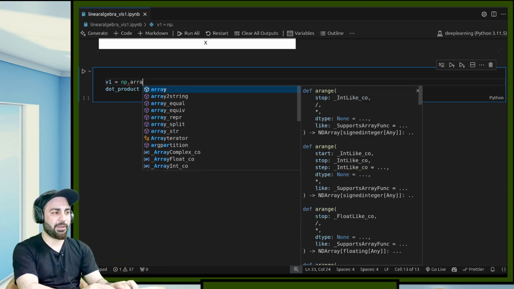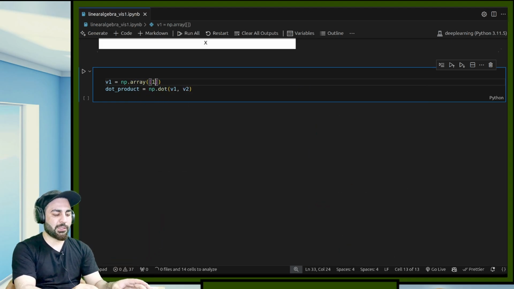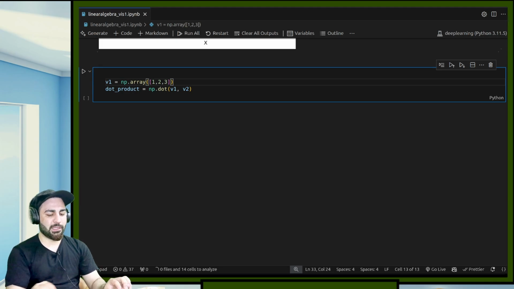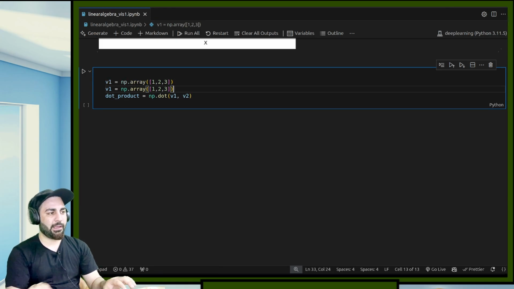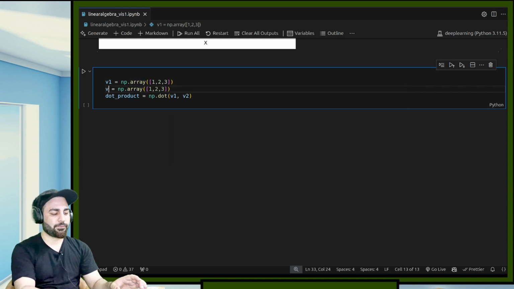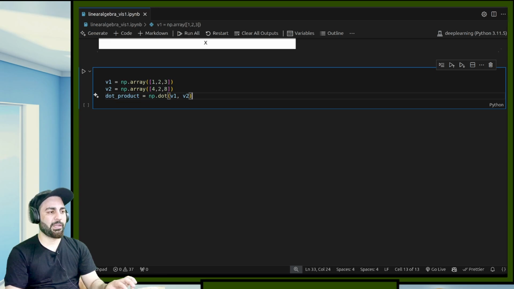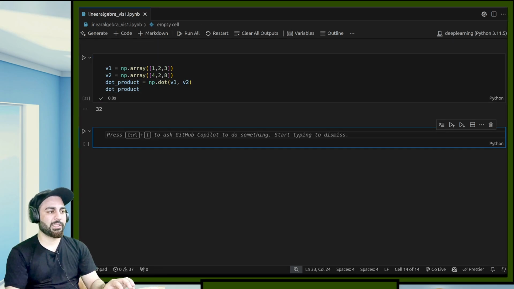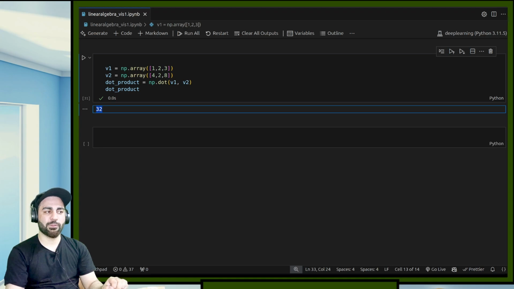So v1 is np.array of 1, 2, 3, and let's suppose we have another vector v2, which is 4, 2, 8. If I just print np.dot, you can see this is the dot product. Basically, 1 times 4 is 4, 2 times 2 is 4, 3 times 8 is 24, and 4 plus 4 plus 24 is 32. That's the dot product of these vectors.